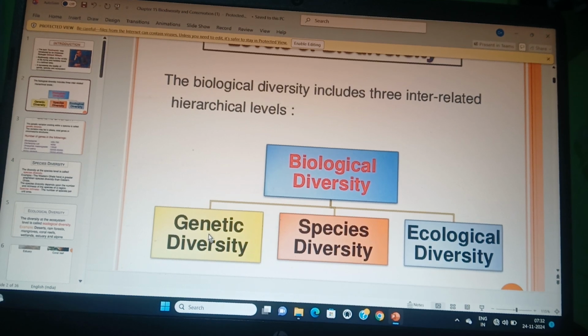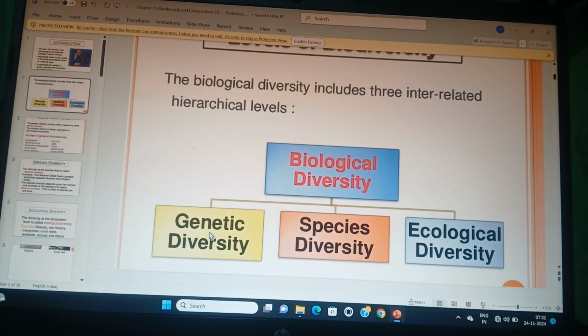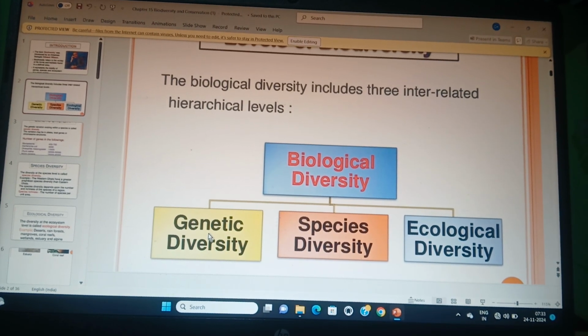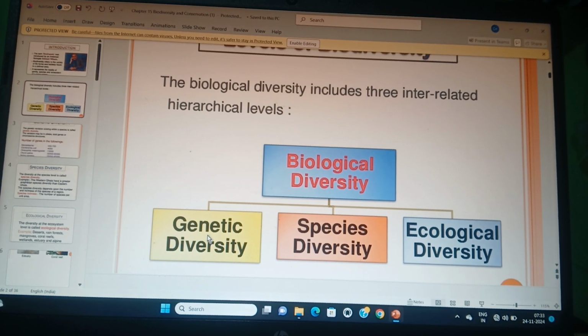Our immune system is strong if we get strong genes. Our immune system will be weak if we get weak genes. This is inherited immunity.